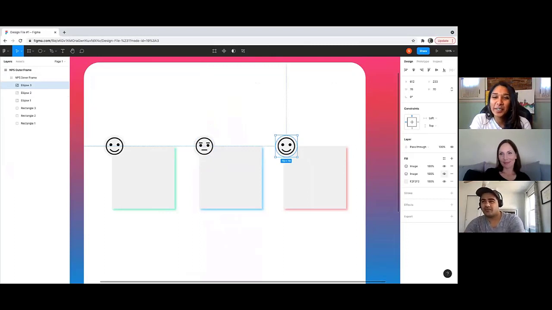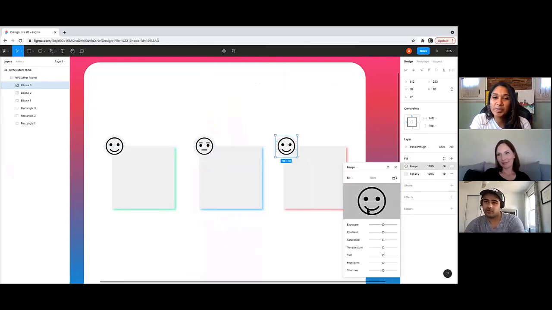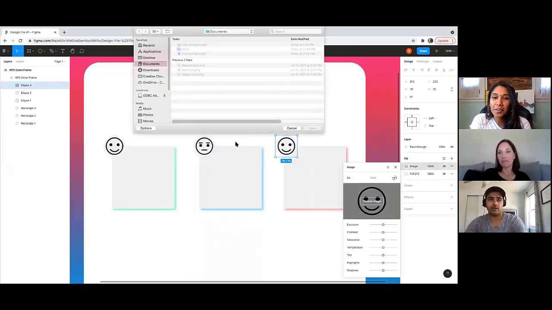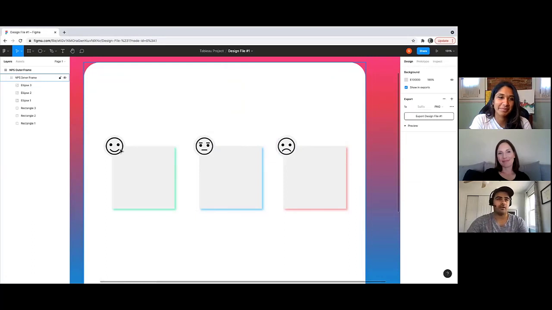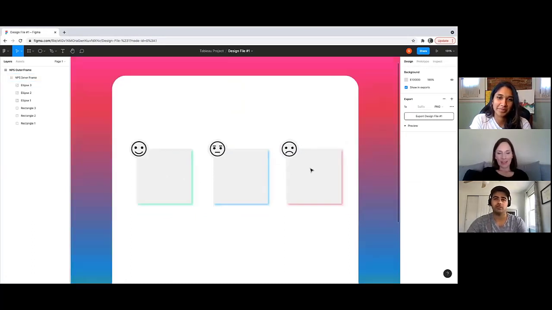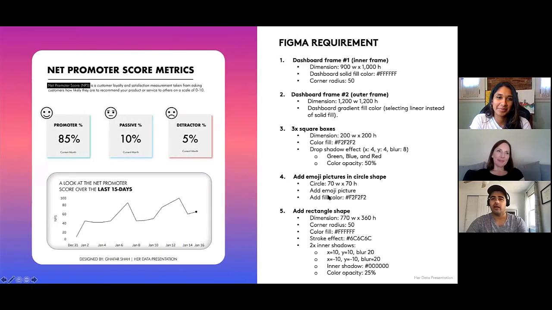And then we can change this last image to a very sad face. So let's go ahead and change this. There we go. We have our really nice shapes with images in them. We have our drop shadow square shapes, and the last thing we need to do is add a rectangle for the NPS trend line chart that we have at the bottom.